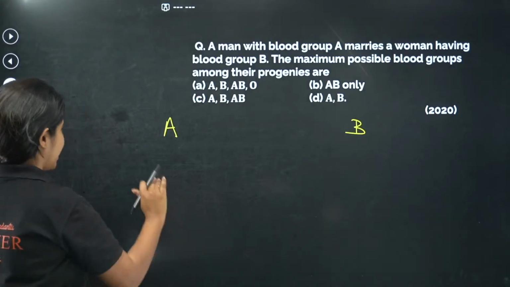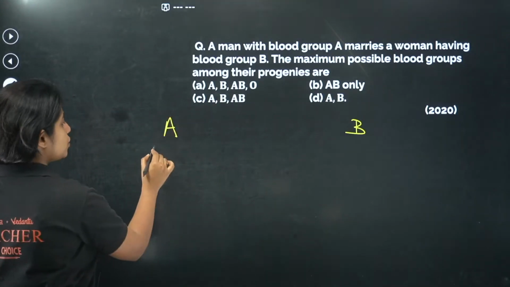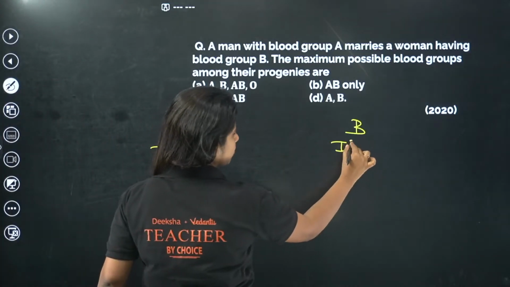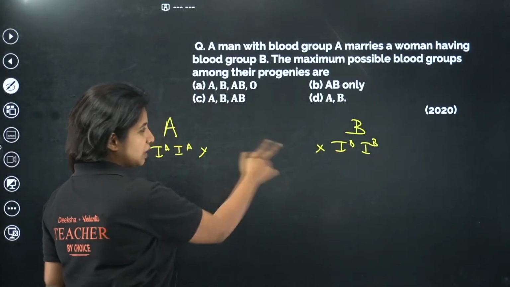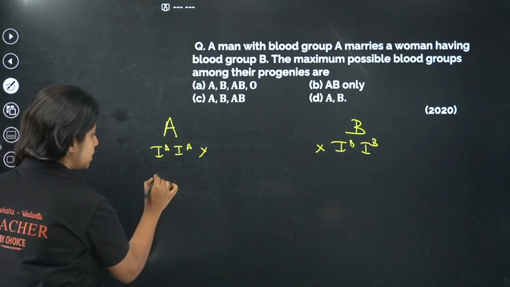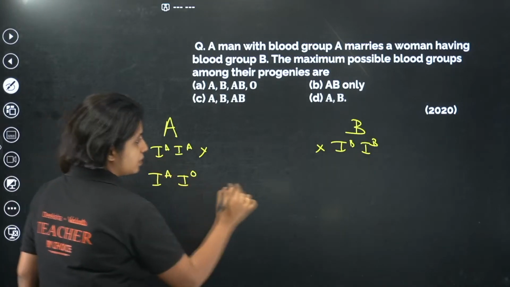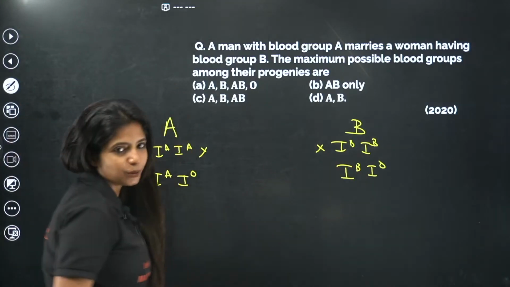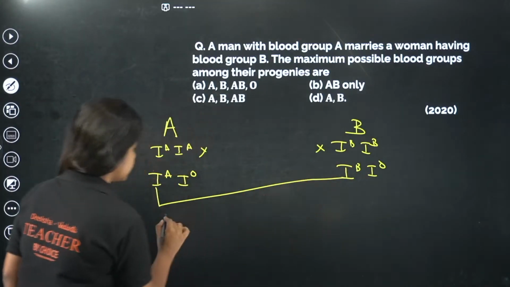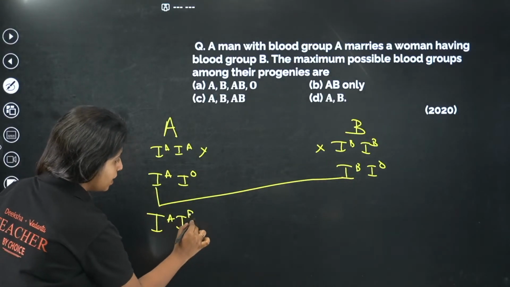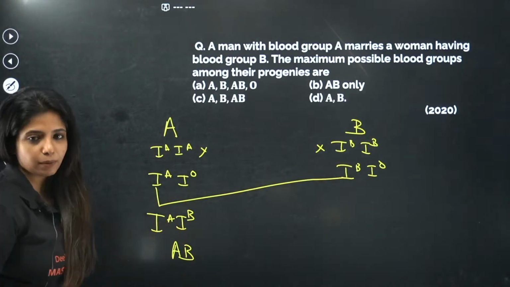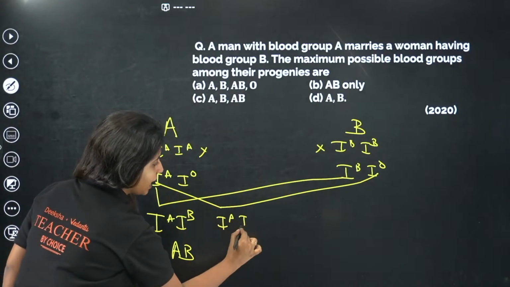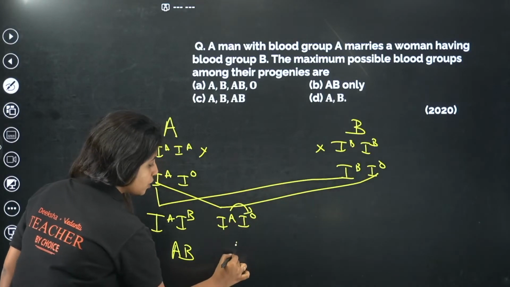Then I'm going to go ahead. Since I have to talk about maximum possible genotypes, I will not consider this one, because this one does not help me. Whatever I cross, I'll get AB only. So I'll consider this one: IAIO and IBIO, and I'll cross them. When I cross this with this, I get IA, IB. What is the blood group? AB blood group, because both of them are codominant. When I cross this with this, what do I get? IA, IO. What is the blood group? A is dominant over O, ma'am, which is why A blood group.